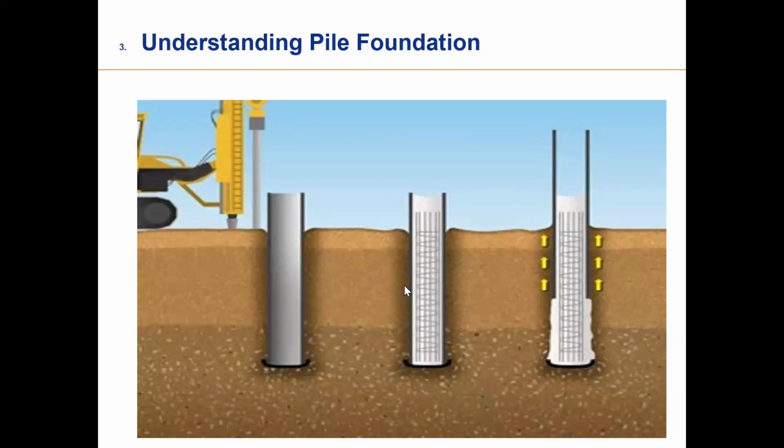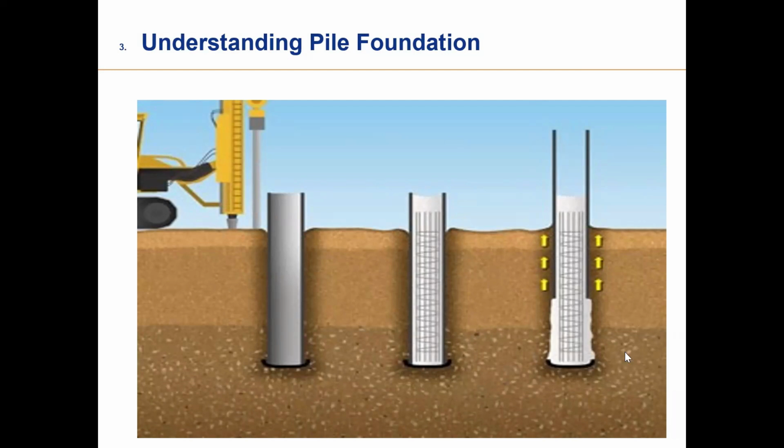So you drill a hole, then you put a RCC, your iron structure. Then you fill this material, your concrete and cement mixture. And once it is solidified, then you remove the pipe outside. So this pile remains inside and the pipe is put out.